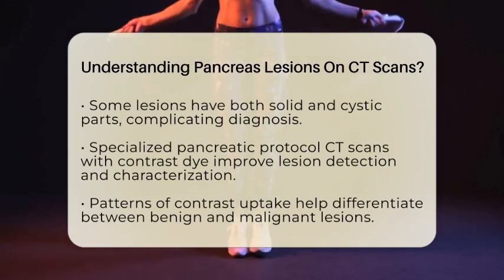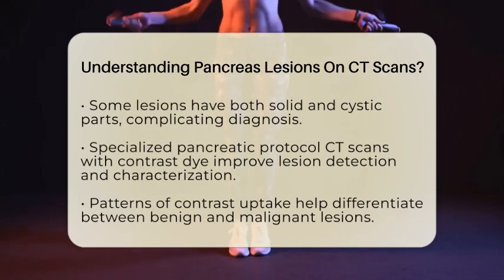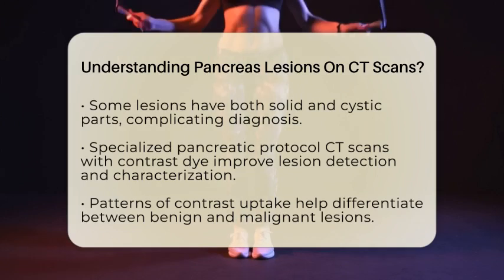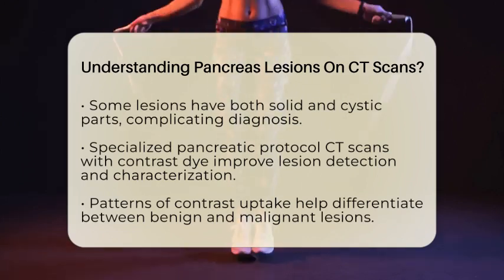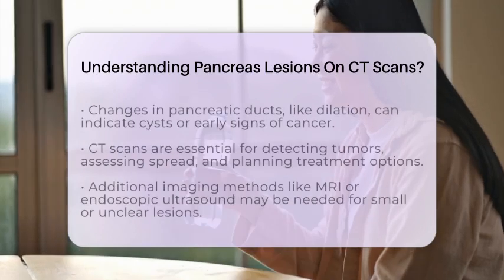higher risk. The CT scan also shows changes in the pancreatic ducts. Dilation of the main duct or branch ducts can suggest certain types of cysts or even early signs of cancer. If solid parts or nodules are seen within cysts, that can be a warning sign of potential malignancy.